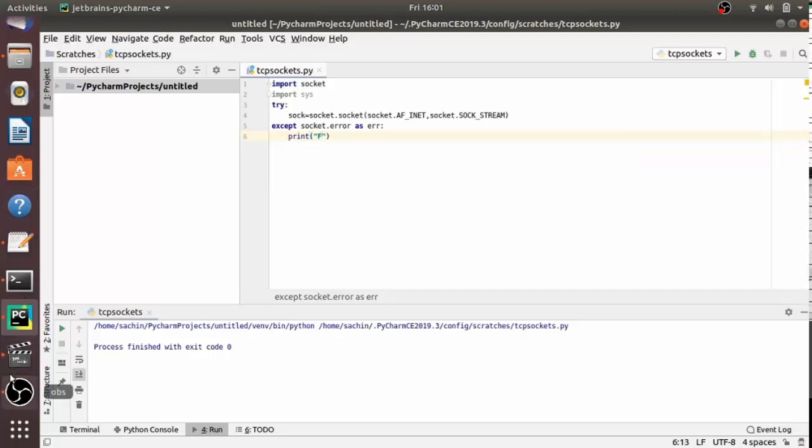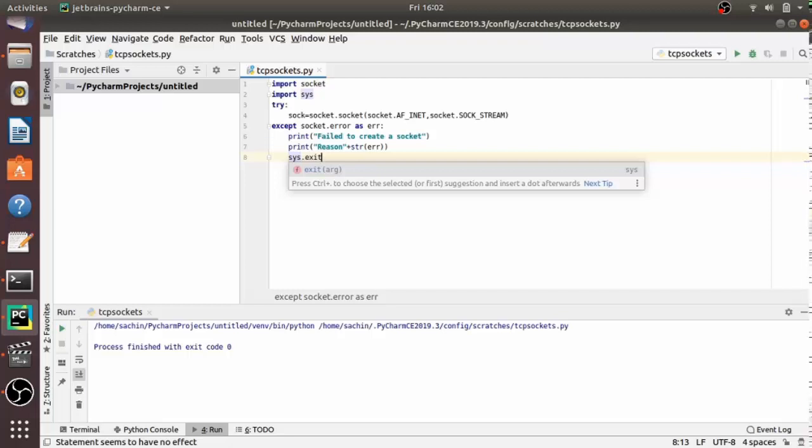The reason is stored in err, so we are printing that also. If the except block is not executed, then the socket is created, right? So I am also printing, let's say, socket created.